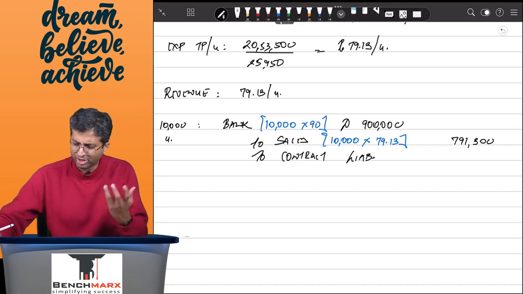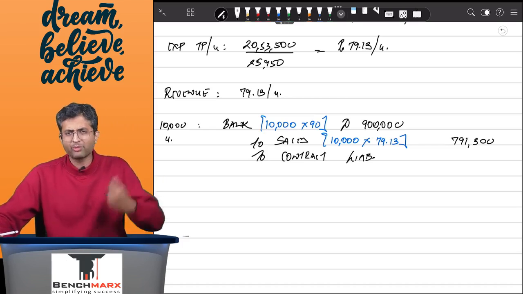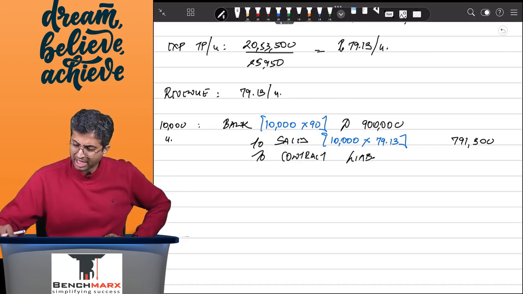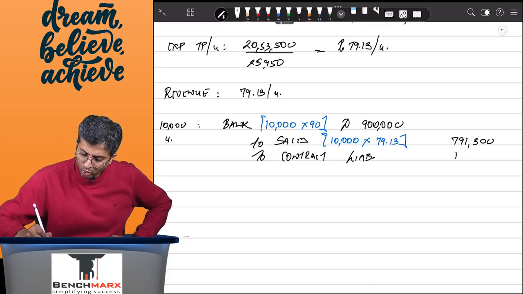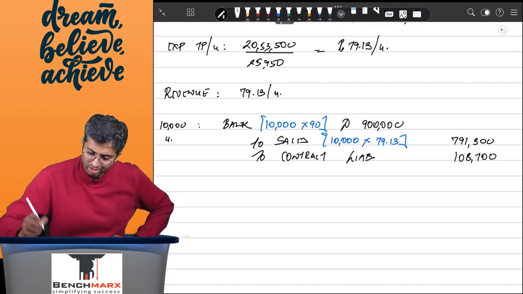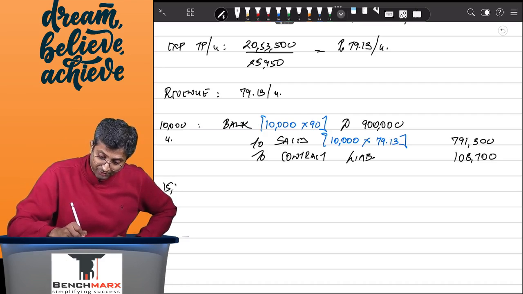You don't have an obligation to refund. However, you would have probably issued a credit note, and hence 9 lakhs minus 7,91,300 will come to 1,08,700. Now for the remaining 15,950 units, how much money would you receive?